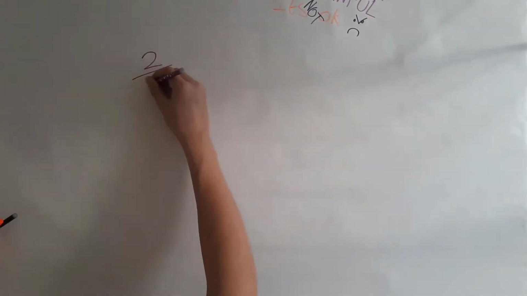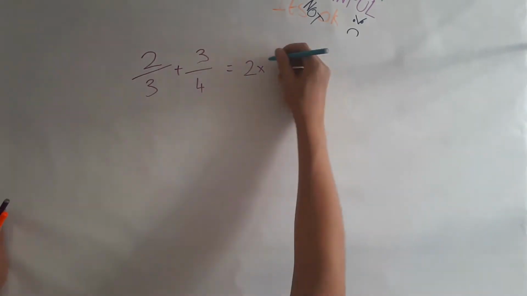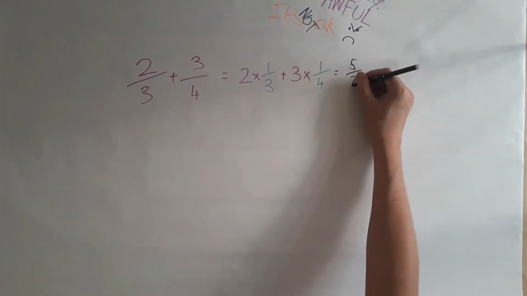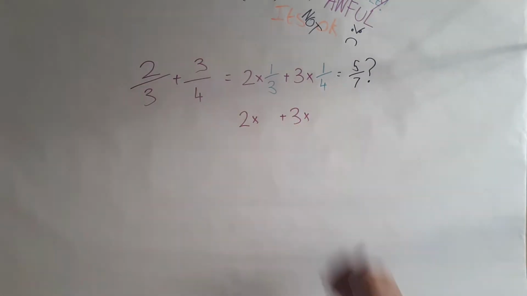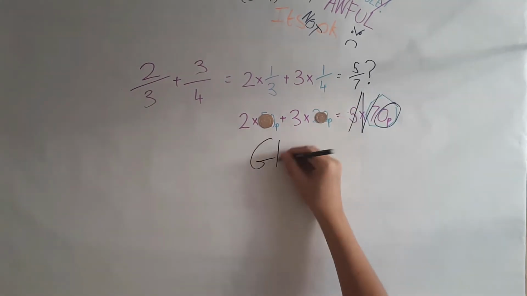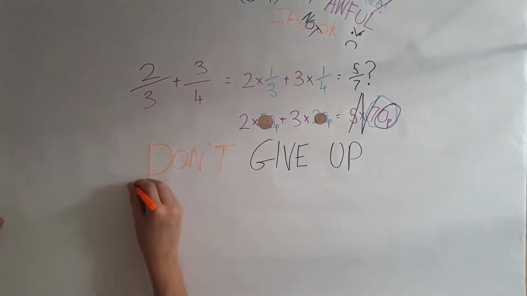It makes no sense to add the top and the bottom, as 2/3 plus 3/4 means 2 times a third plus 3 times a quarter. It's like adding 2 50p coins and 3 20p coins to arrive at an answer of 5 70p coins. What are you doing? Just no, just stop. Give up maths. Don't give up maths.